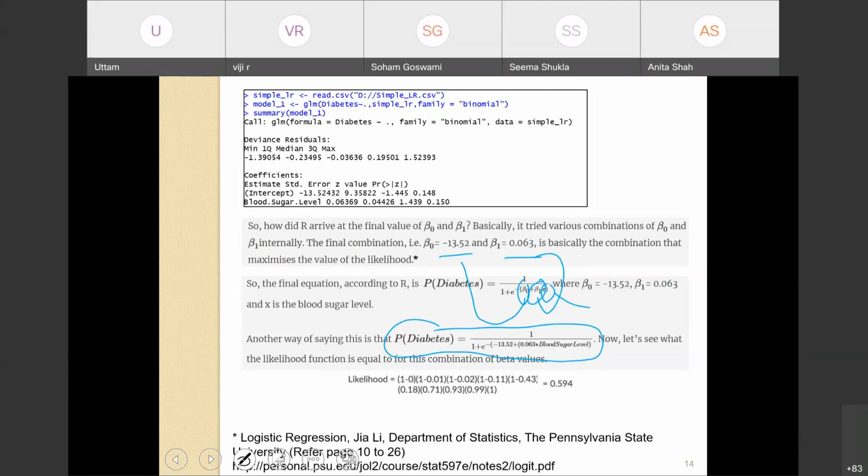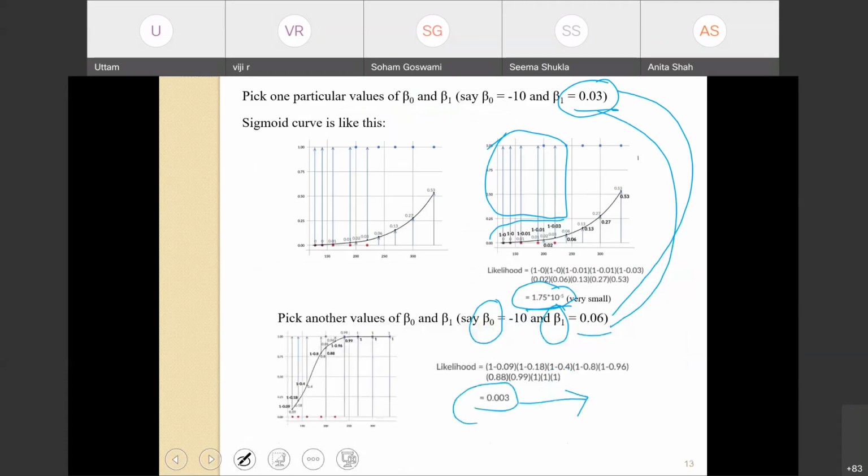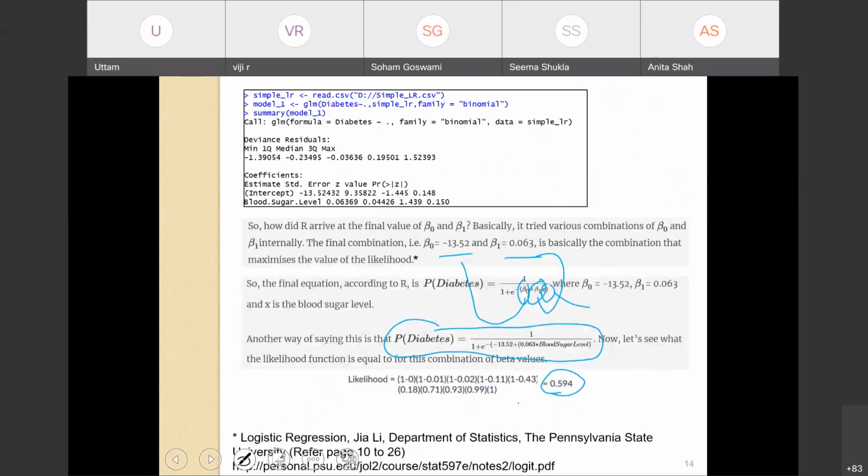Now, what is the likelihood function with this combination of beta 0 and beta 1? If you compute the likelihood, it turns out to be 0.594. And 0.594 is much larger than this value and this value, and that is in fact what we were trying to do.